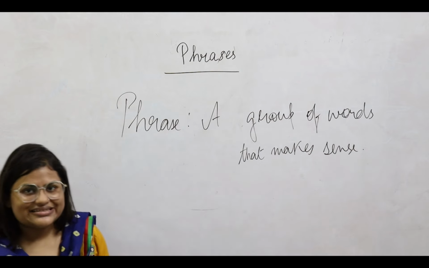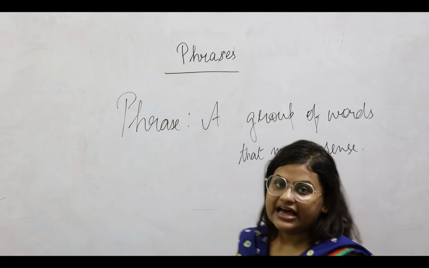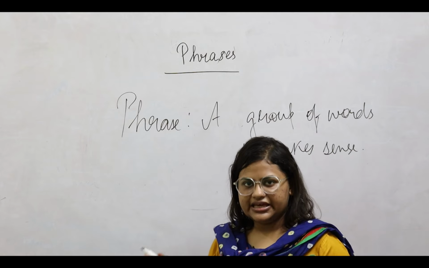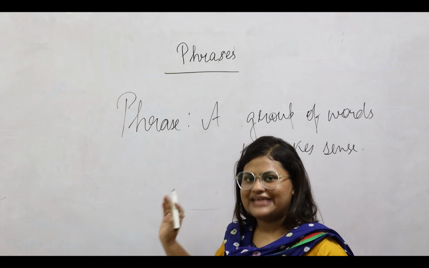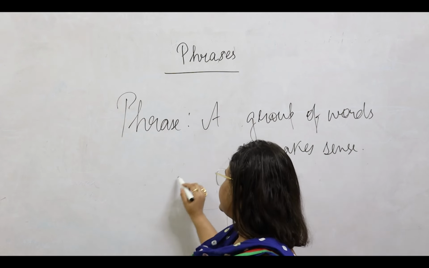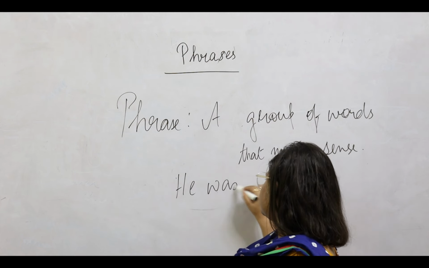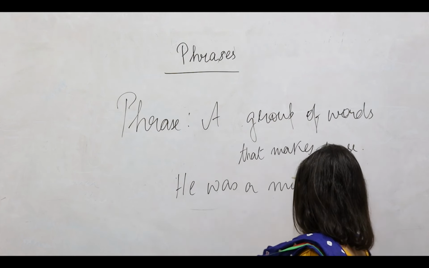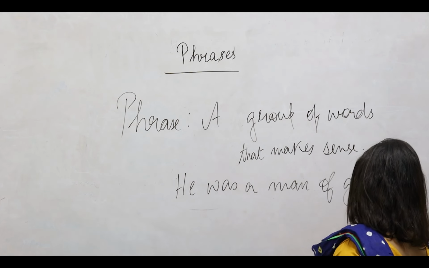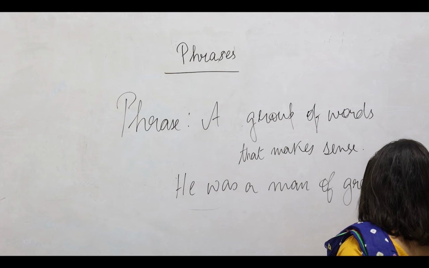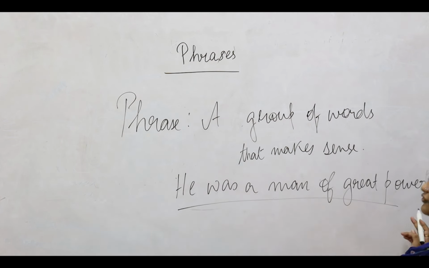So, how is a phrase different from a sentence? A sentence is something that stands with a complete meaning in itself. However, for a phrase, it might or it might not stand independently. For example, in a sentence, if we have, he was a man of great power. So this is a complete sentence that we have. He was a man of great power.